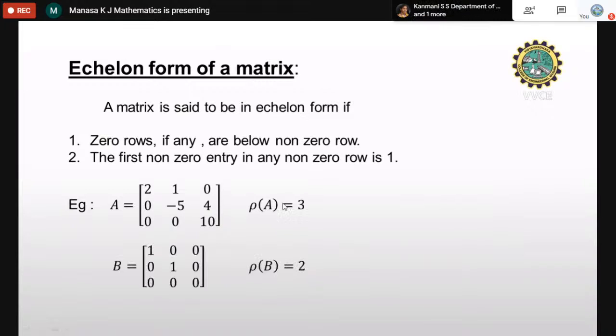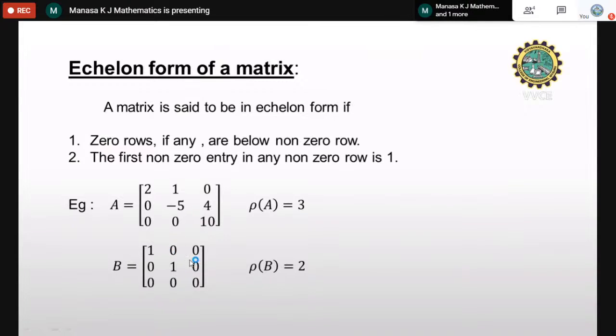Another example I have taken, I will tell you directly. Here, the first leading entry is here. I have taken it as 1. Below that, entries are 0. Come to the second row, the first leading, non-zero entry is 1 here. Below that entry is 0. In the last row, there is no non-zero entry. It is completely a 0 row. So it is in the echelon form now.